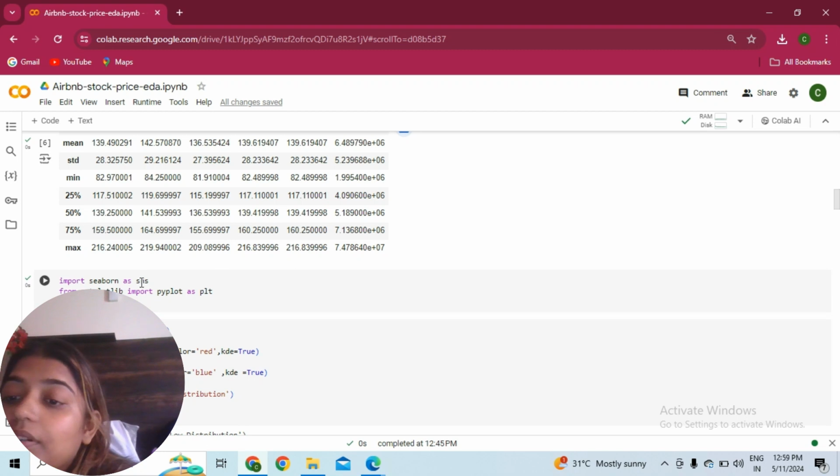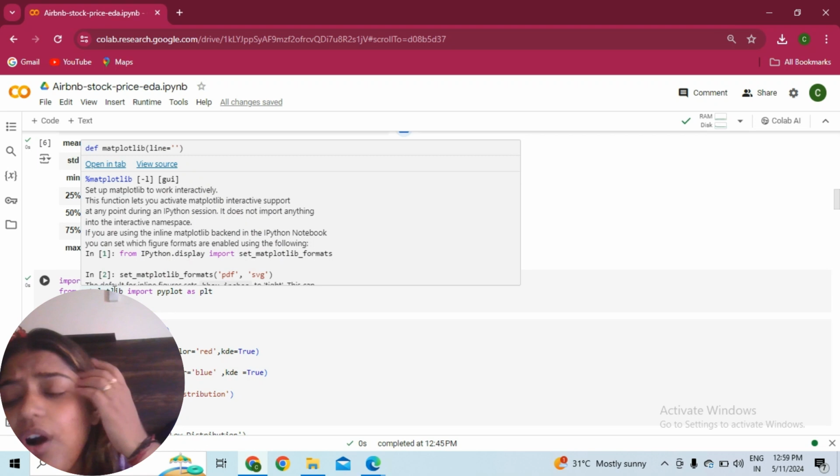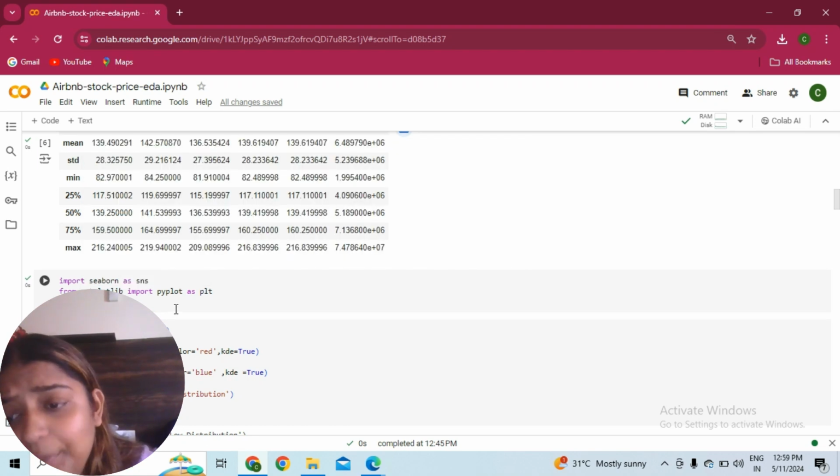Now the next one is Seaborn and Matplotlib. Matplotlib is the basic version for plotting graphs. Seaborn is the top-up, where you get many more good graphs and plots.